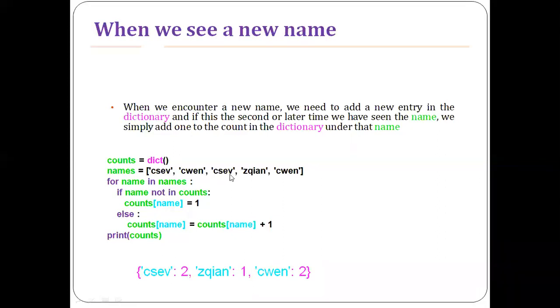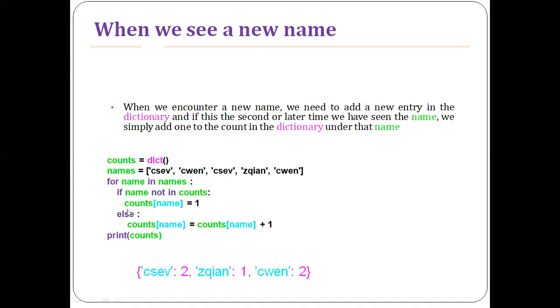Look at this CSEV. Before adding this tag, I'll check whether CSEV is already present in the dictionary or not. There is a tag already by the name CSEV, so I'll add one to that. So it becomes two. CSEV has become two here. And ZQIN is not there in the dictionary, so I'll simply add it. CWEN, there is a tag already by the name CWEN, so I'll add one to that.